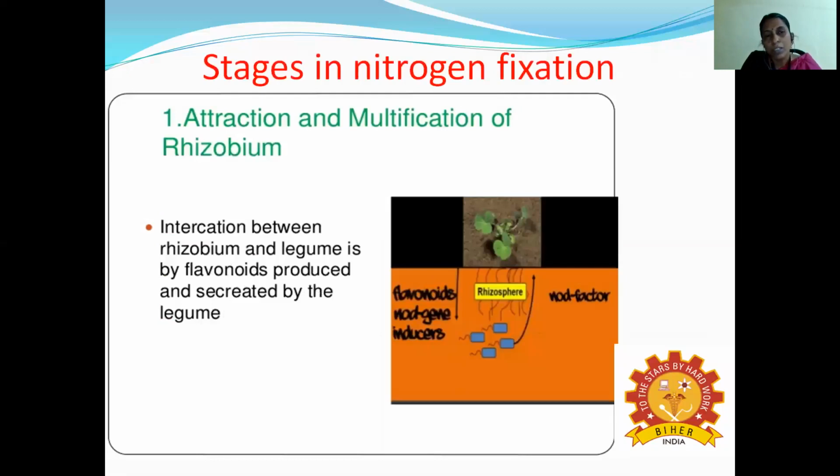So what is the first step? Attraction and multiplication of Rhizobium. The interaction in this symbiosis, as we are saying, between the Rhizobium and the legume is mediated by flavonoids, the flavors.